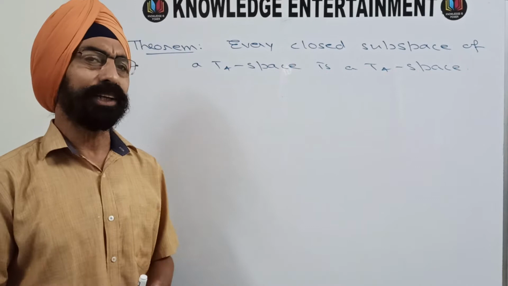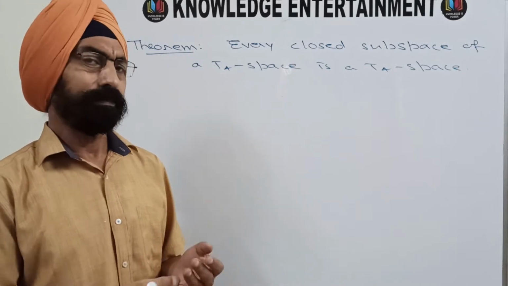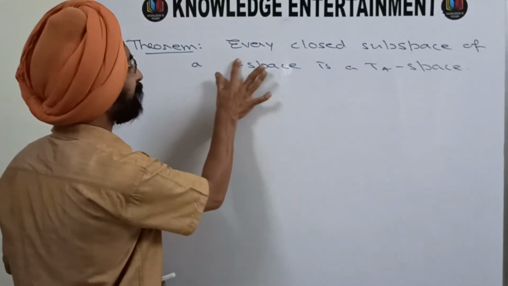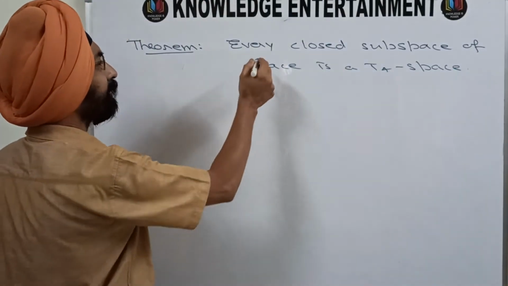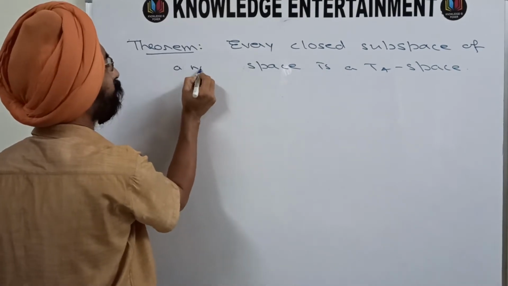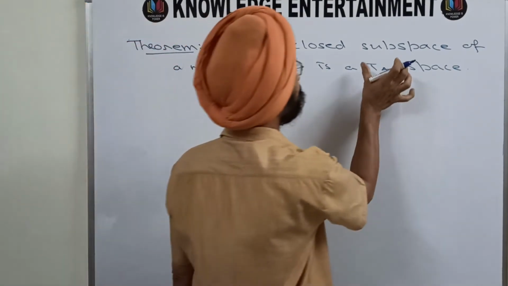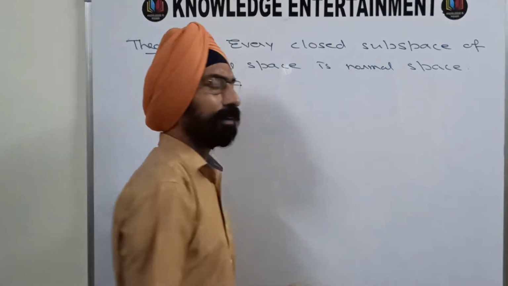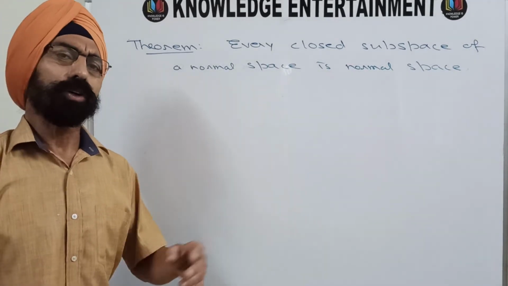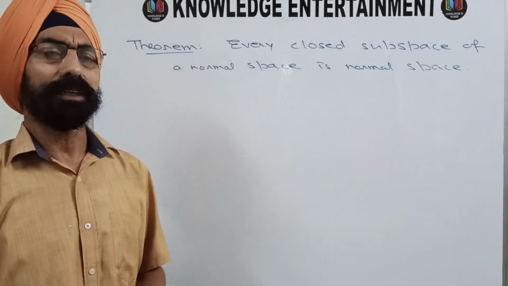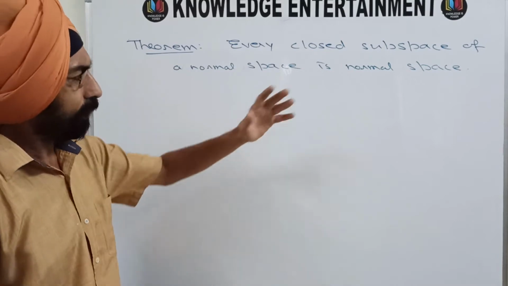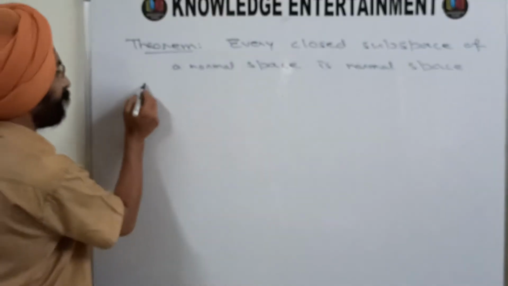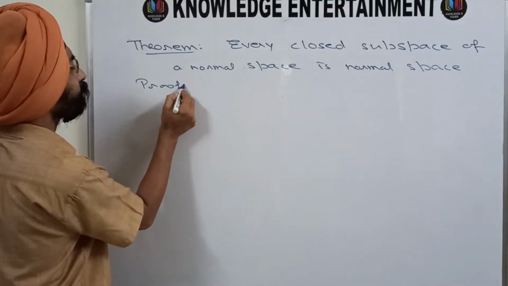But we are not saying that normality is a hereditary property. So, to be more clear, let us take a normal space. I am taking here that every closed subspace of a normal space is a normal space. To be more clear, we are going to prove that a closed subspace of a normal space is normal, and normality is not a hereditary property. For that, I am going to start the proof now.